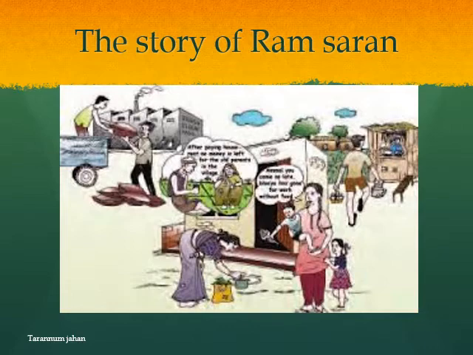So the story of Ram Saran says that Ram Saran is residing in the urban area, and Ram Saran is working in a wheat mill, and he gets a salary which is too low to look after his family and feed his family, as he has a family of around 4 to 5 members, and plus he has to send a certain sum of money to his father who is residing in the village, who is waiting every month for Ram Saran to send some money.